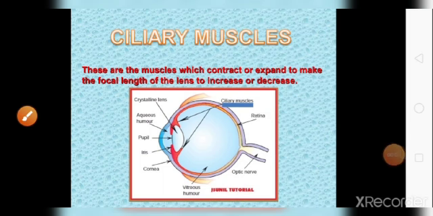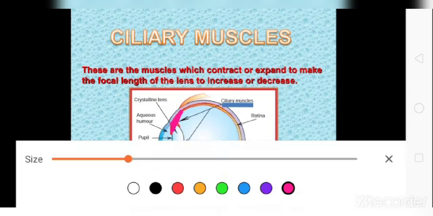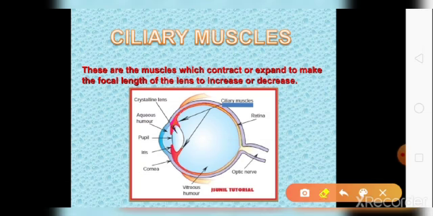In order to see nearby objects, ciliary muscles contract and the lens becomes thick and its focal length decreases. As you can see, these are the ciliary muscles. Let me change the color first. These are the ciliary muscles.